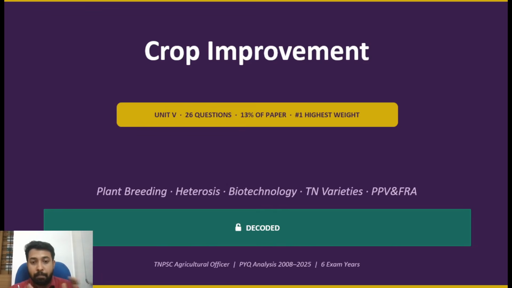On the plant breeding side, the principles and the comparison of different plant breeding methods are given more focus. Most importantly, Tamil Nadu Agricultural University released varieties, or the popular varieties in Tamil Nadu, have more significance.